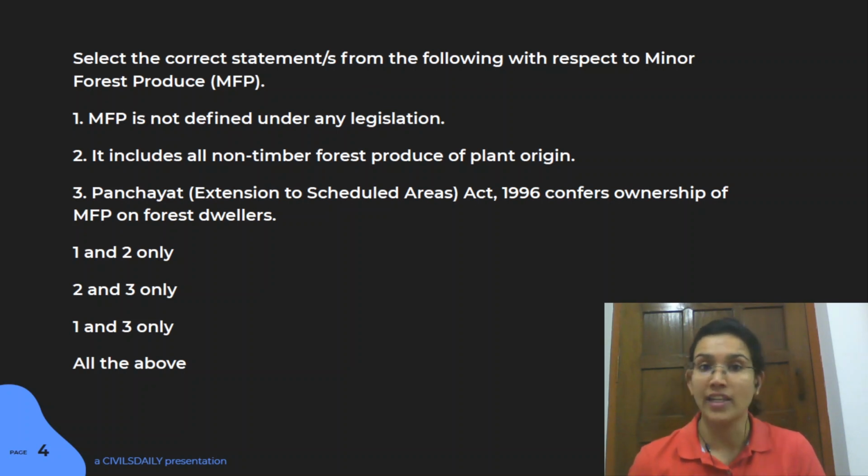Now this act is very important. It's not just economics related, but these acts, PESA Act, your Forest Rights Act, these are very important. We've had a couple of questions in our previous year question papers. So very important, go through them. Like in the Forest Rights Act, we have certain kinds of rights, dwelling rights, land rights that have been given to our tribal people. You should know about them. So revise this idea. For this particular question, we have B as the answer, because the first statement is wrong. It is very much part of a legislation, and that particular legislation is your Forest Rights Act.